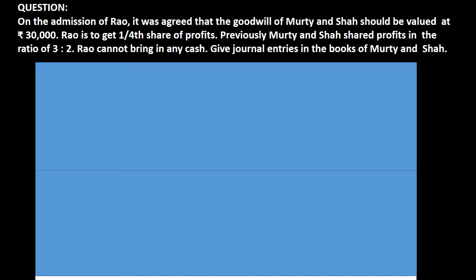Now, the first thing we should know is the computation of sacrificing share, and that question falls under category 1 of ratio analysis of the admission chapter. And under situation 1, when only two things are given to you, the old ratio and the new partner's share, in such a situation your old ratio will be termed as the sacrificing ratio. It means हमें sacrificing ratio calculate नहीं करना पड़ेगा.